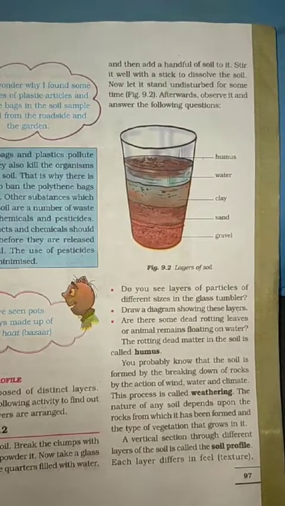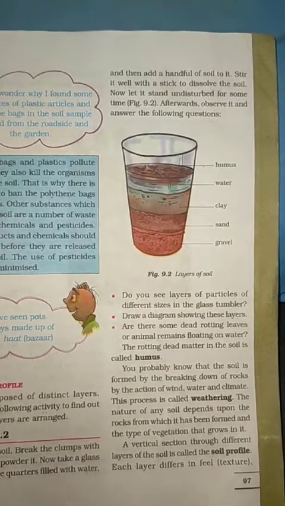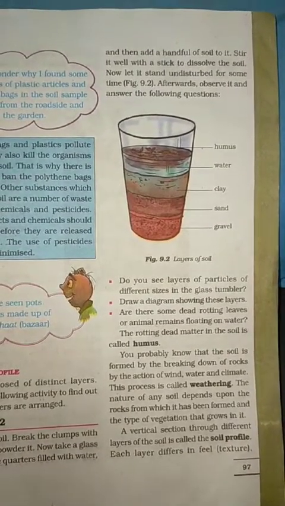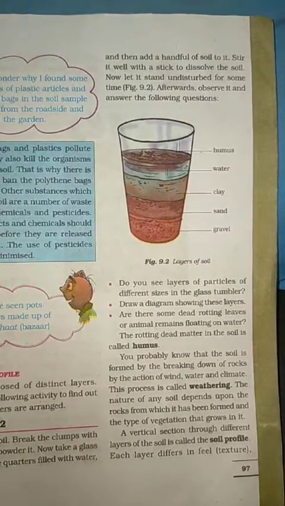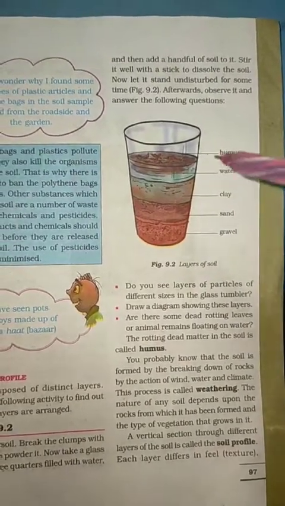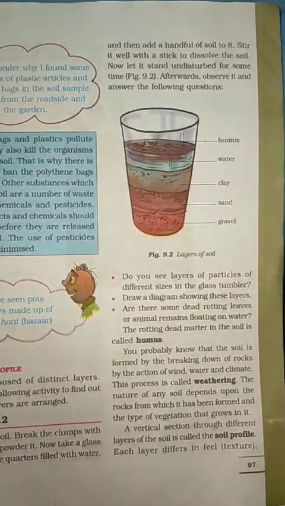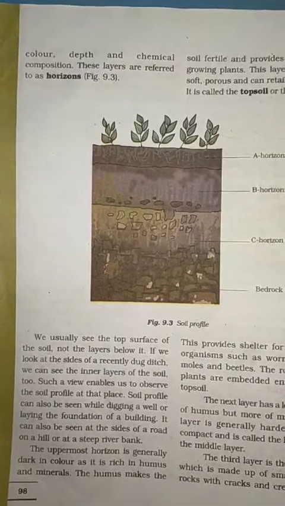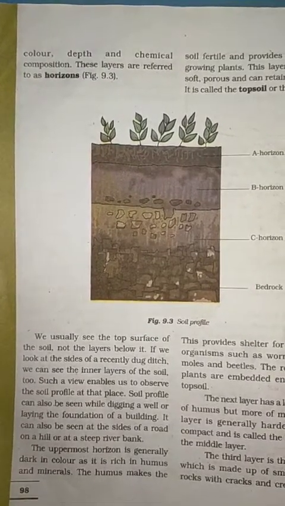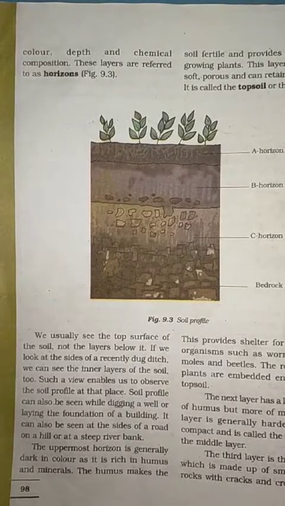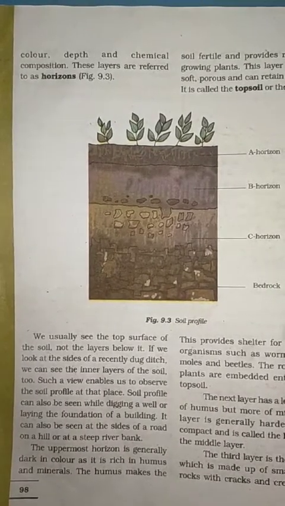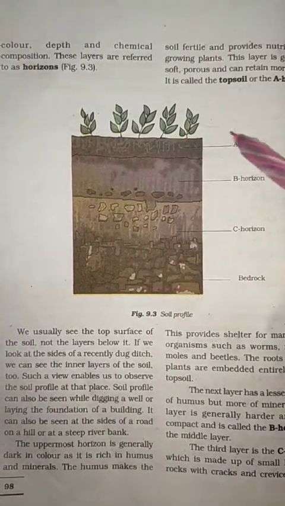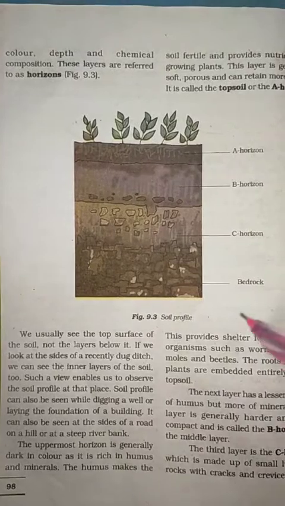A vertical section through different layers of the soil is called the soil profile. This is the soil profile. Each layer differs in feel, structure, color, depth, and chemical composition. These layers are referred to as horizons. Look at this diagram. This is the soil profile: A horizon, B, C, and bedrock.